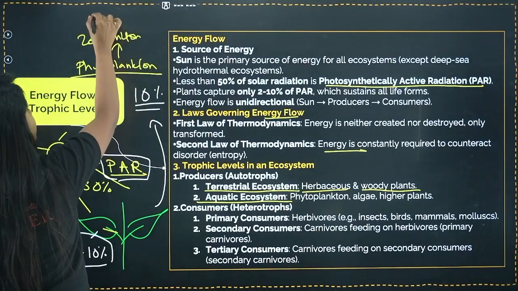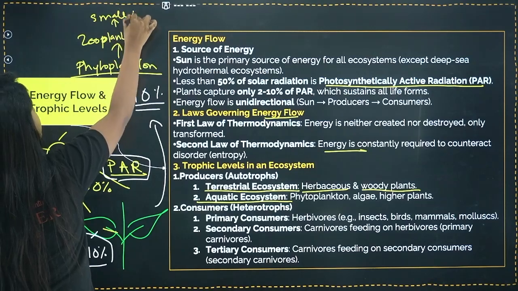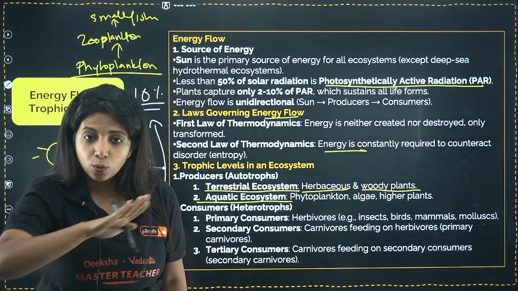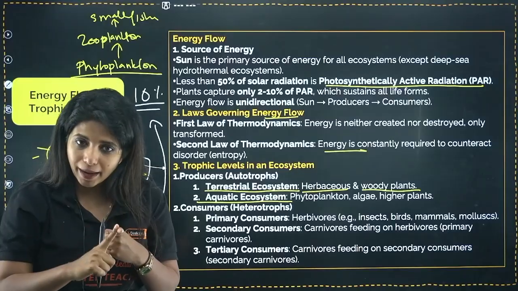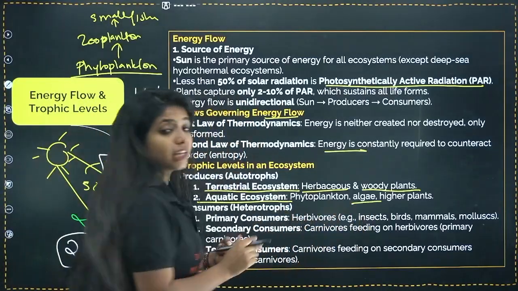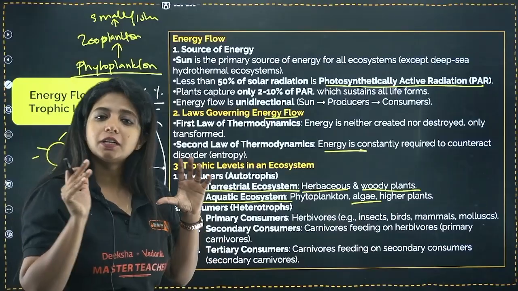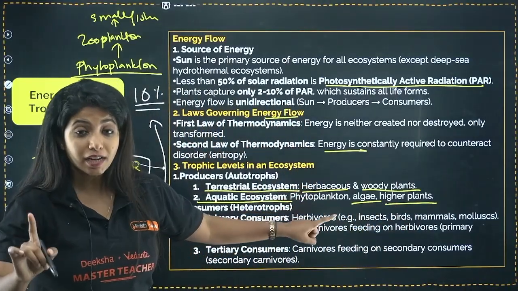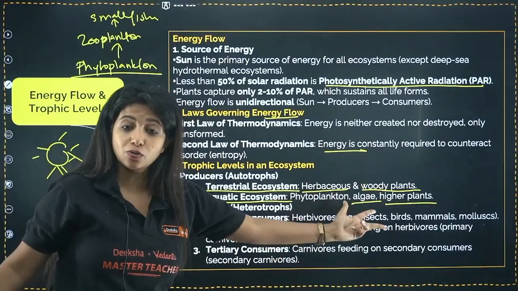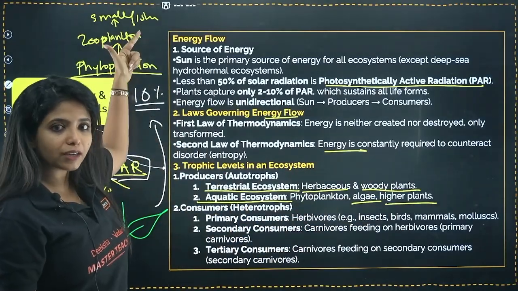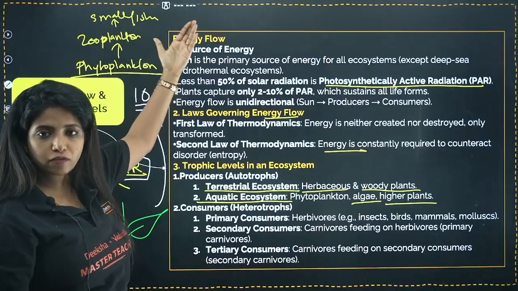And zooplanktons on the other hand are eaten up by small fishes, and small fishes are eaten up by large fishes. So in aquatic ecosystem, it can be phytoplankton that can be on the producer level, or it can be algae that can be on producer level, or there are certain plants also which can be in the producer level. But always know there are chances that apart from plants you have these two things, phytoplankton and algae. Phytoplanktons are eaten up by what? Zooplankton. Zooplankton are eaten up by small fishes.